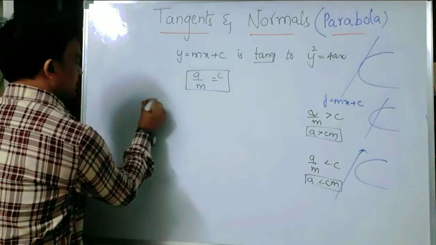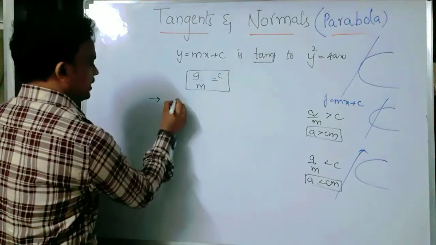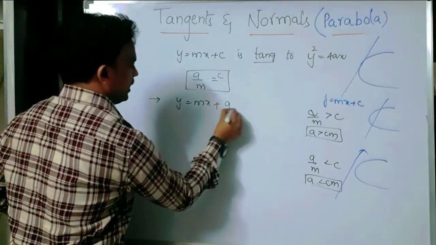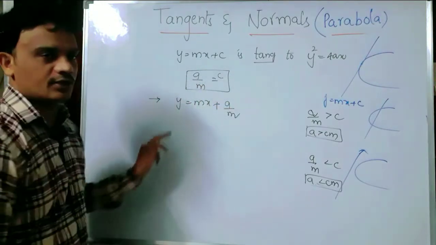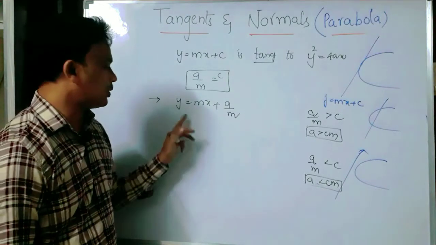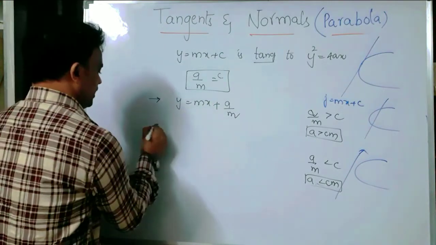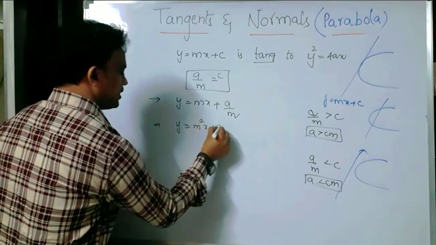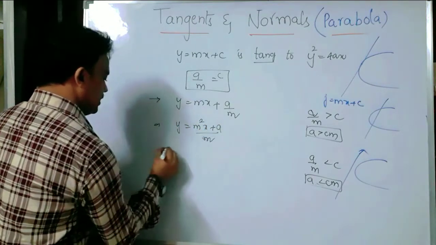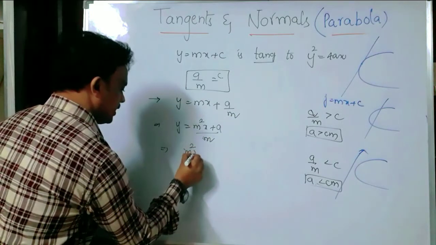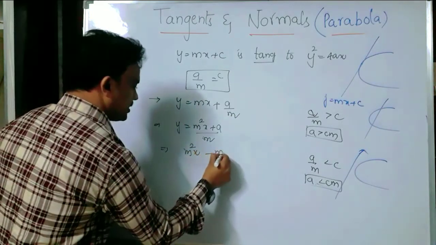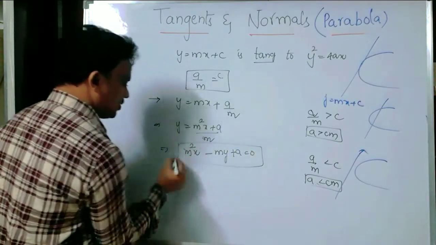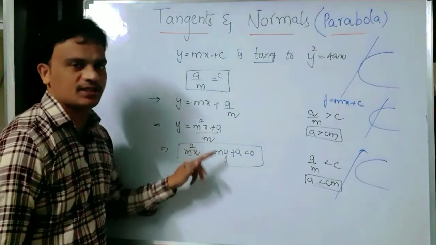Then in that case, can I write the tangent as y equals mx plus what is the c value, a by m. So this is the equation of the tangent, y equals mx plus a by m. By simplifying, it is m square x minus m into y plus a equals 0. Please observe this condition, m square x minus my plus a equals 0.